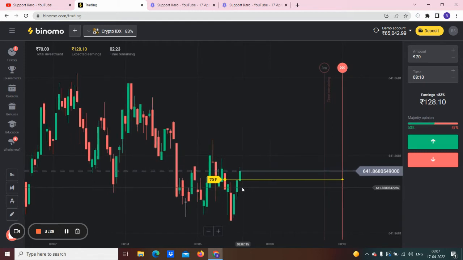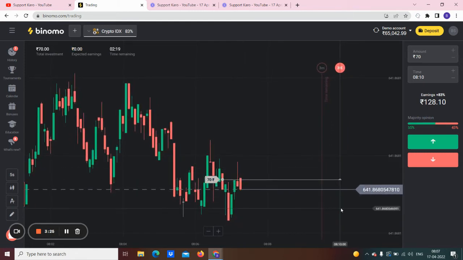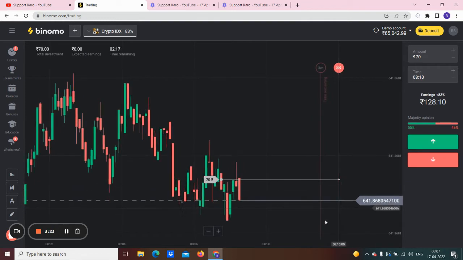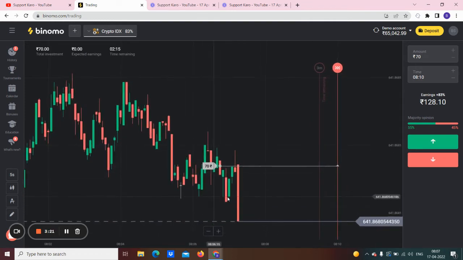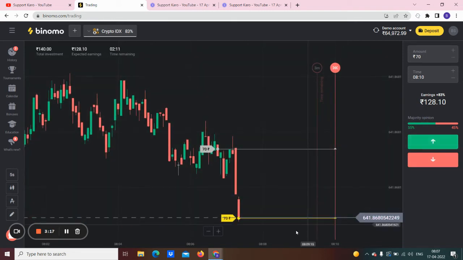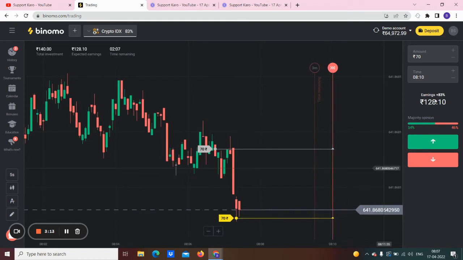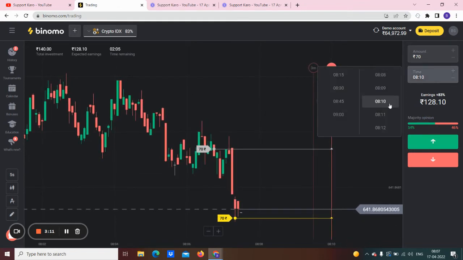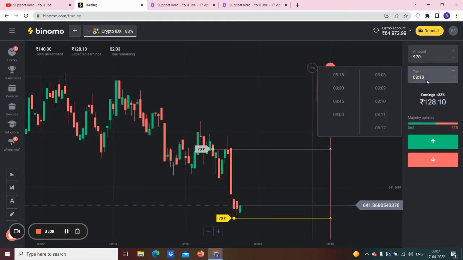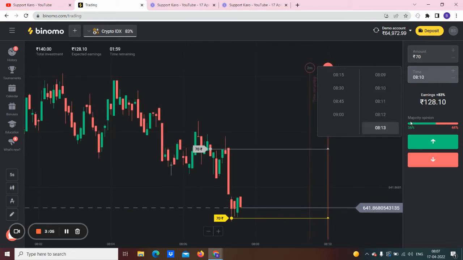Oh, it's going down, so we don't have any chance, so let's wait. Here you can see this is like volatile neutral. Here you can apply for one more buying, and the same time will be applied here because we have selected 3 minutes. So same we are applying here. So let's see what happened within 3 minutes.